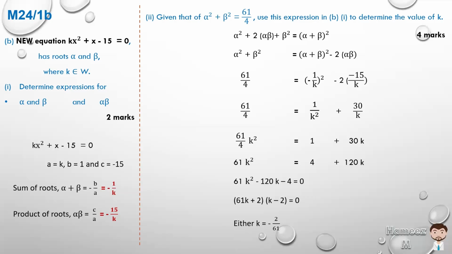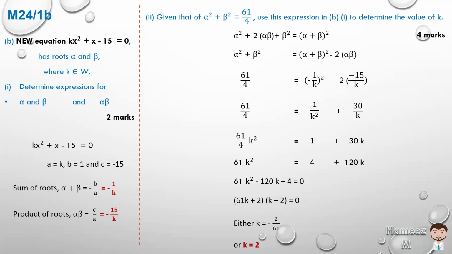K cannot be negative, so this will not hold. Or if we take the second factor, k minus 2, that means that k is equal to 2. And that is a whole number. So unfortunately, this typographical error happened, but this would be the proper solution.